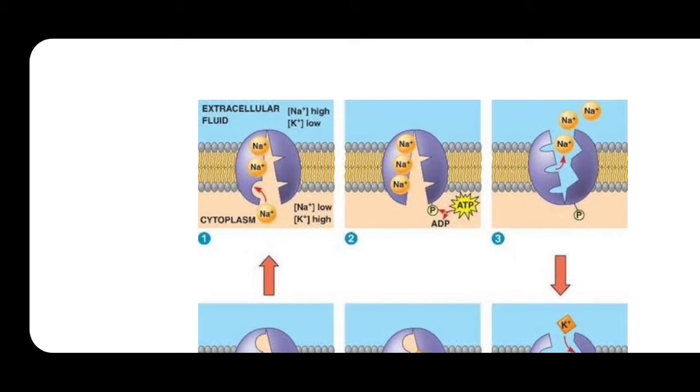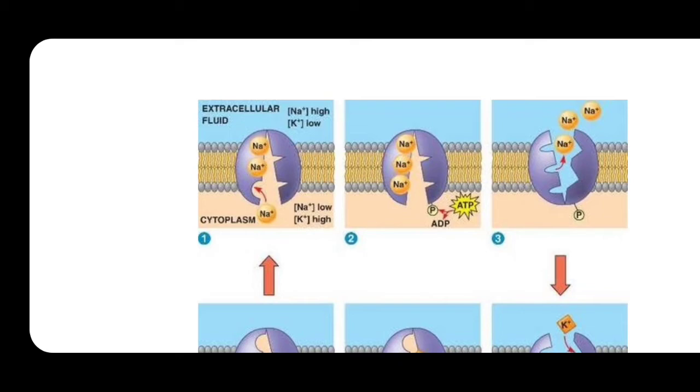This change in the structure of the sodium potassium pump means the release, or you can call it the activation gate. In the second diagram, this activation gate is opened towards the cytoplasm.